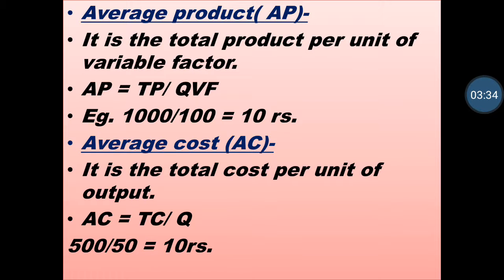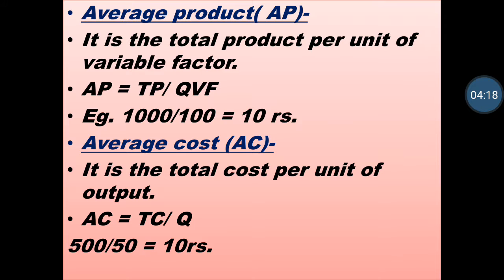Next is the average concept. The average concept is also classified into three categories, that is AP, AC and AR. First we'll talk about AP. AP means the total product per unit of a variable factor. It means out of total product, the value of per unit is known as average product. The formula of average product is AP equals TP upon QVF. Suppose total product is 1000 and quantity of variable factor is 100, then the value of per product is 10.